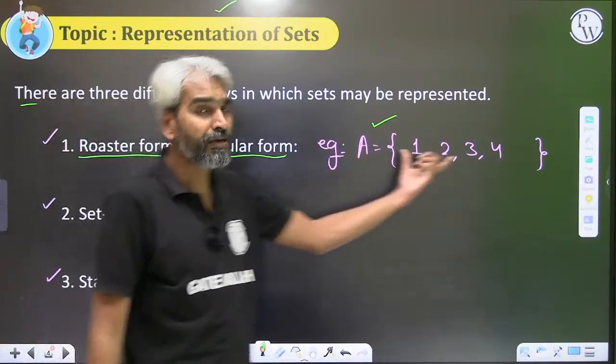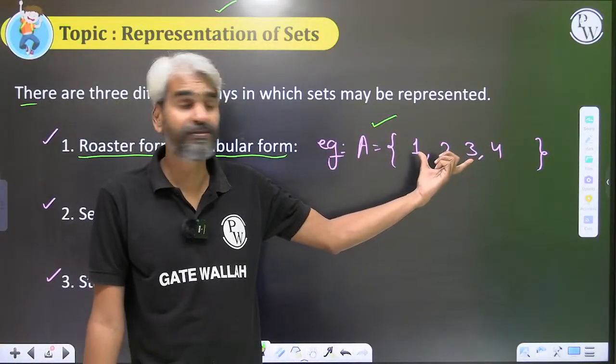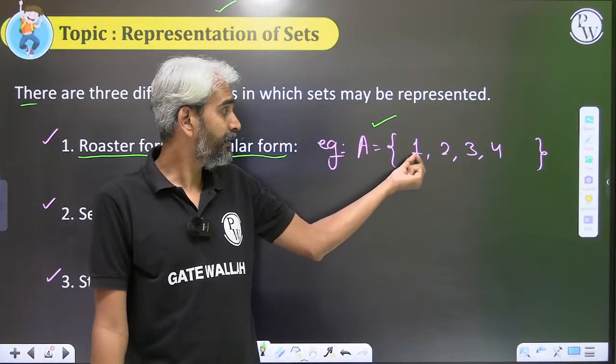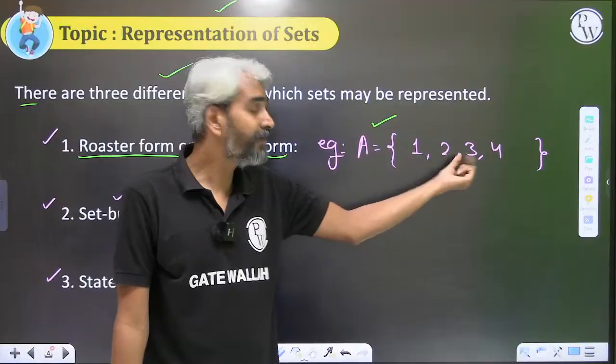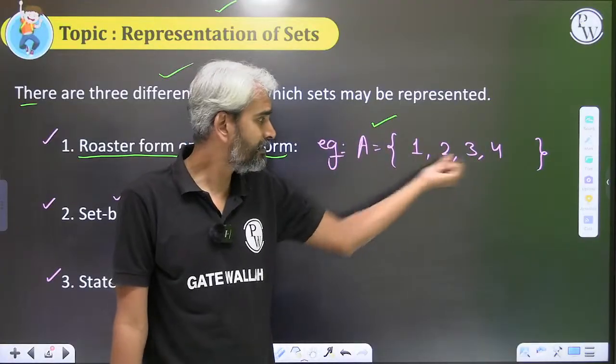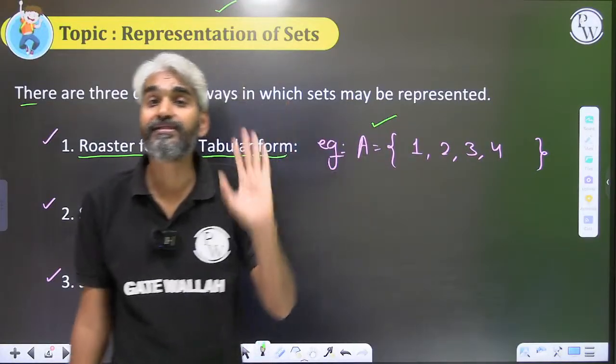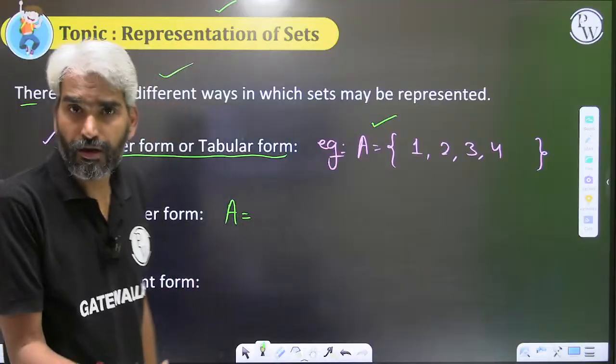If you look at this particular set, what are the members of this set? It is a set containing 4 integers 1, 2, 3, 4. Do you realize that these numbers are the natural numbers, and all these natural numbers are less than 5 or less than or equal to 4.